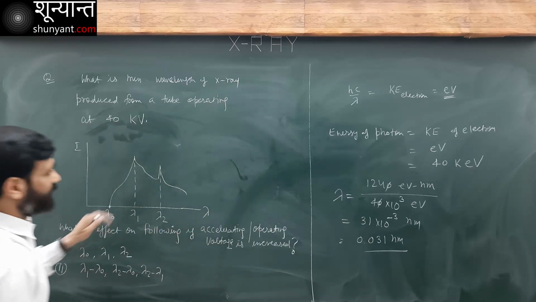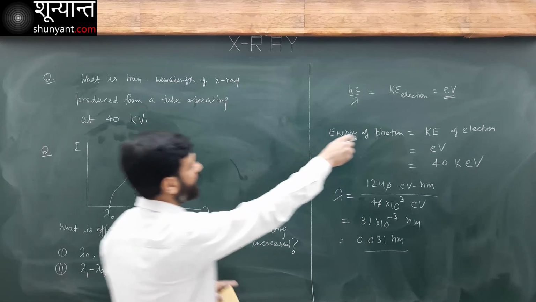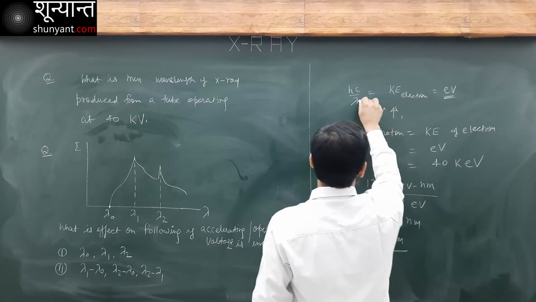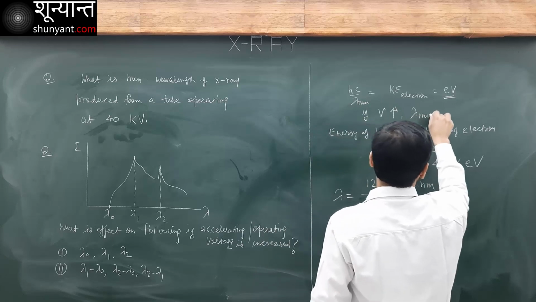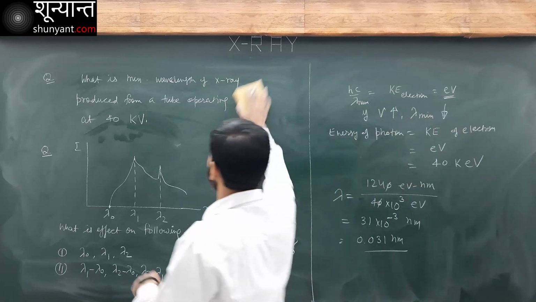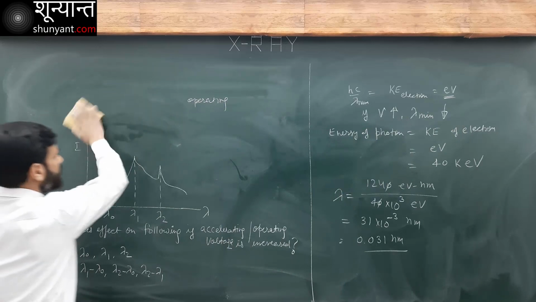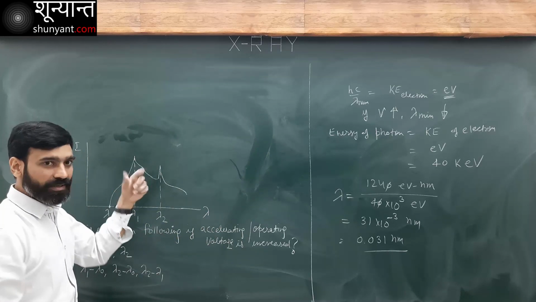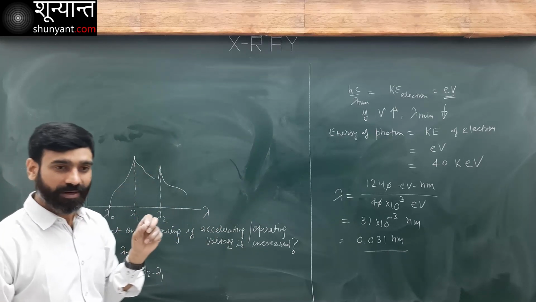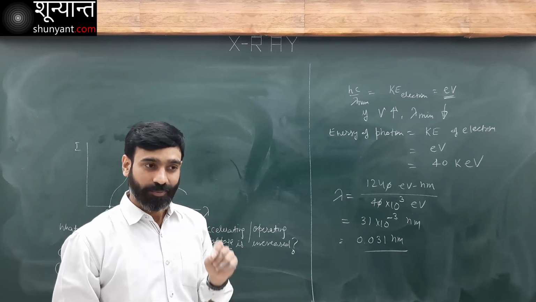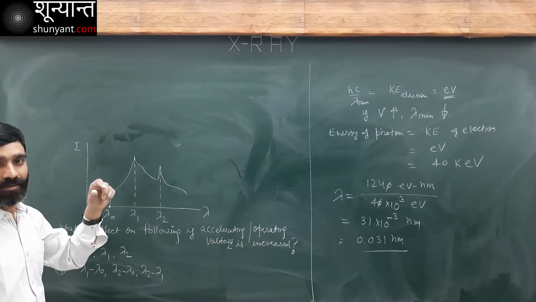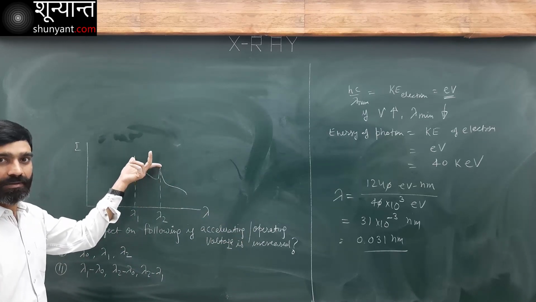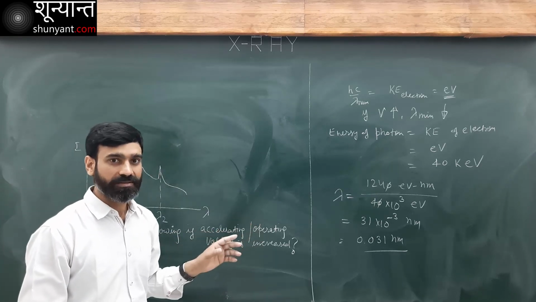Now, what will happen if V increases? Then lambda minimum will decrease. So we can answer this second question directly based on this property. K alpha, the peaks, these characteristic X-rays, are a property of the metal. They depend on the transition, the energy difference in those transitions. This does not change. It is independent of accelerating voltage.